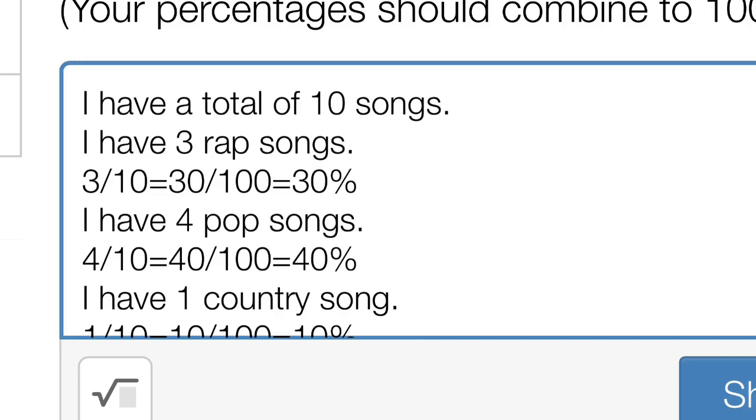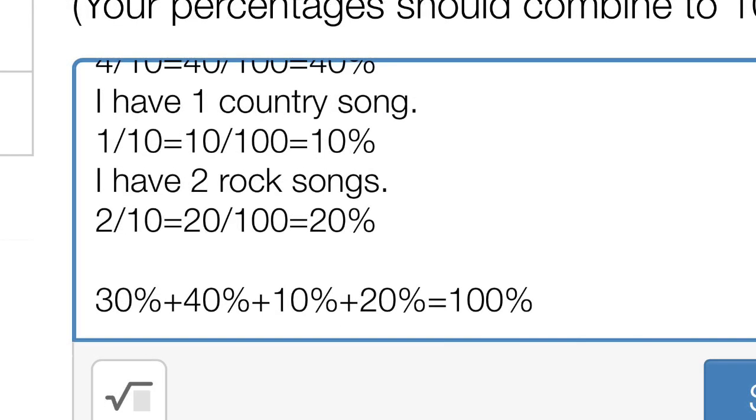Here's a close-up of what I did so that you can use the same sentence stems. Please format your work just like this.